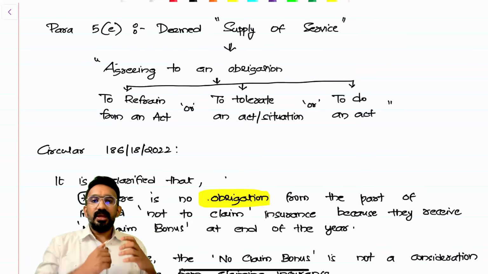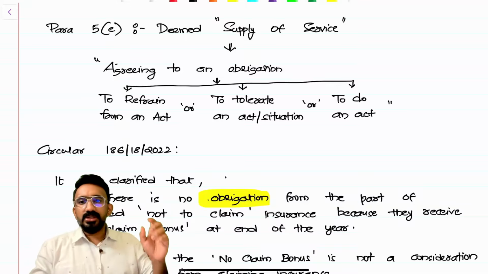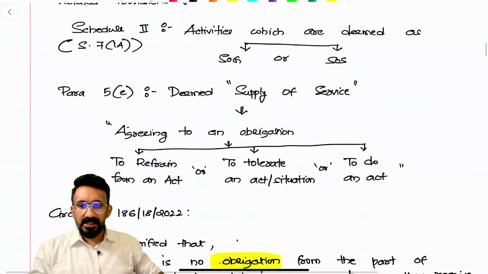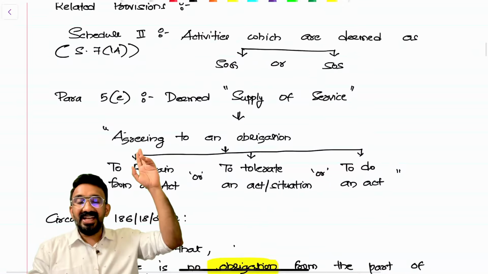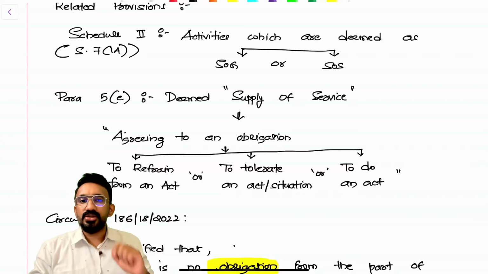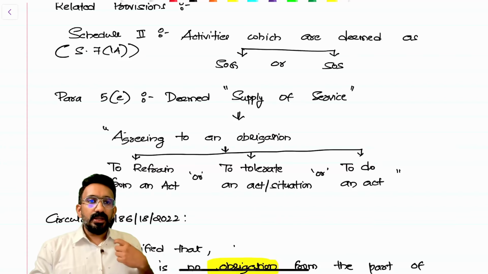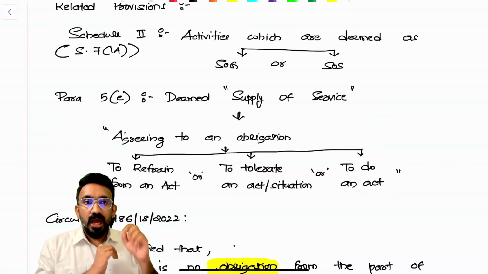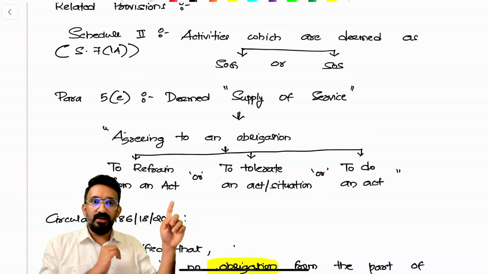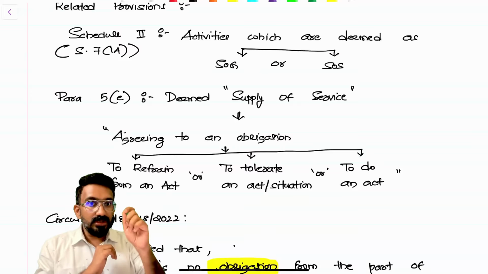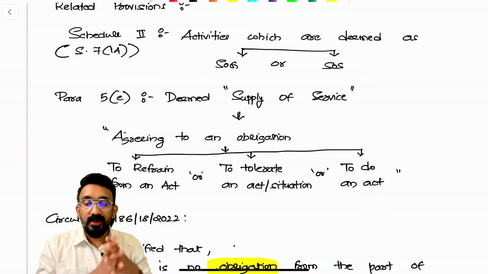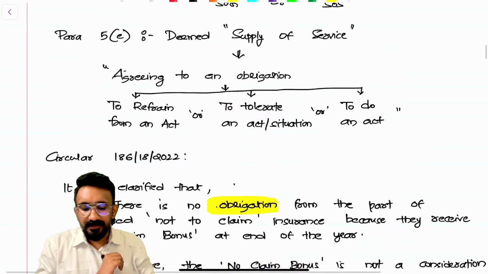Can it be treated as a service by the insured to the insurance company? The clarification says no, because to call something a supply of service, there's a very important wording here: agreeing to an obligation. Here there is no obligation, right? So can the insurance company reject my claim? If I take an insurance and make a claim, can my insurance company say no, I'll not process your claim because I was going to pay you a no claim bonus at the end of the year, so you are not supposed to make a claim? Then why are you taking the insurance first of all? So there is no obligation. That obligation part is missing here.